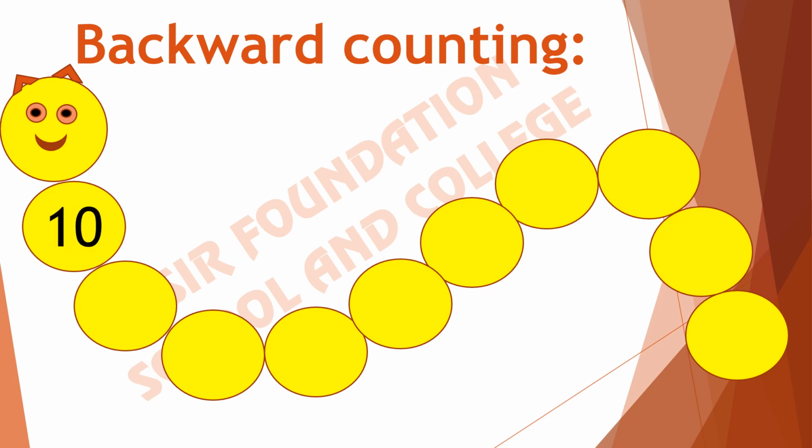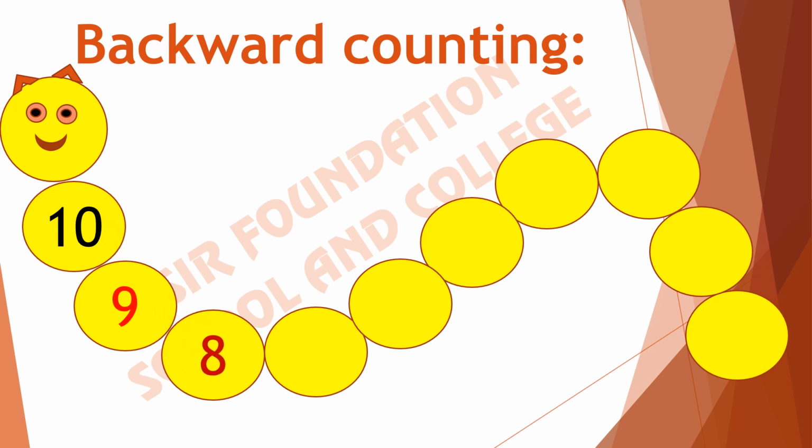Here we have 10. Subtract 1 from 10. What will you get? It's 9. And before 9 it comes, think about it, subtract 1 from 9. What will you get?